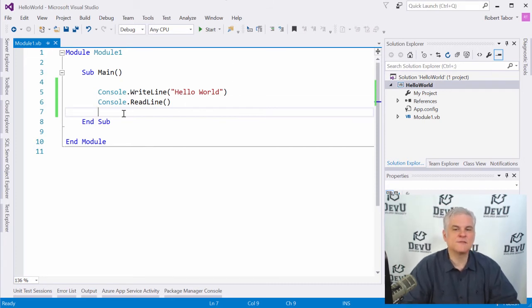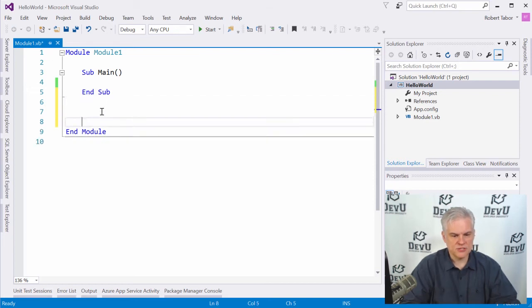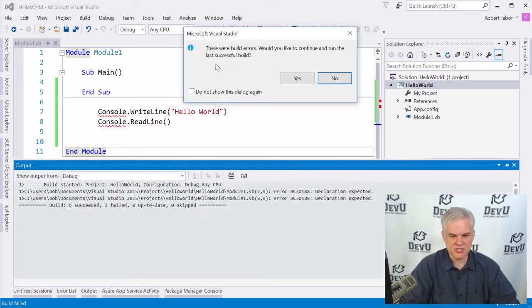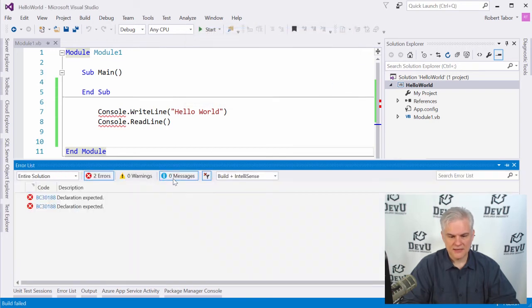Now, what if your experience was vastly different from my experience? For example, what if you typed the code out, but you see an error message pop up when you actually attempted to run or start the application? You get this little error message that says there were build errors. Would you like to continue and run the last successful build? Select No. And then what you should see is a list of errors pop up, here in a little window called the Error List.